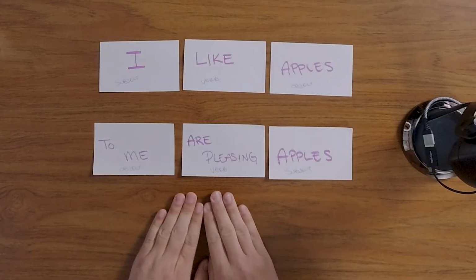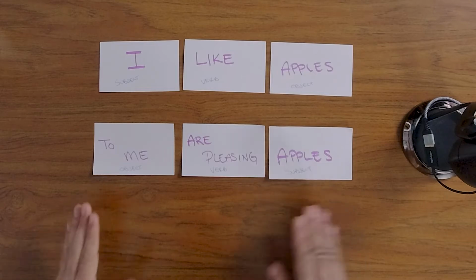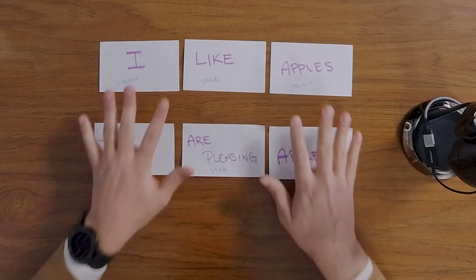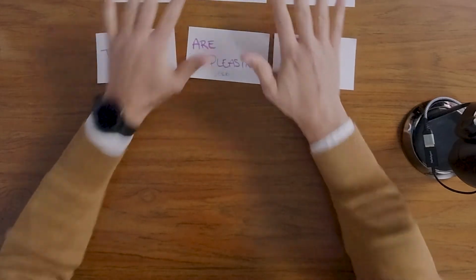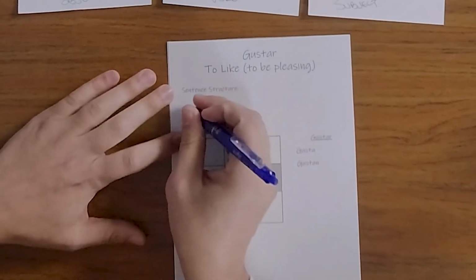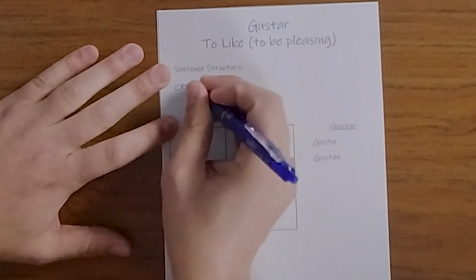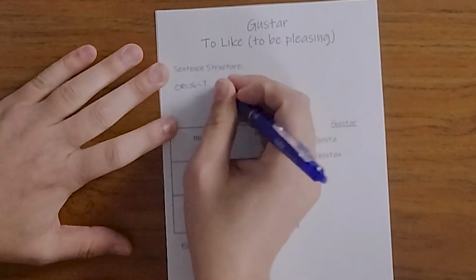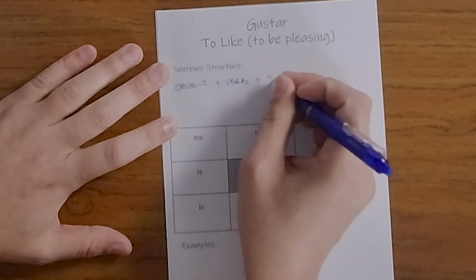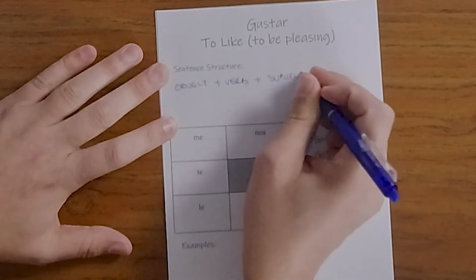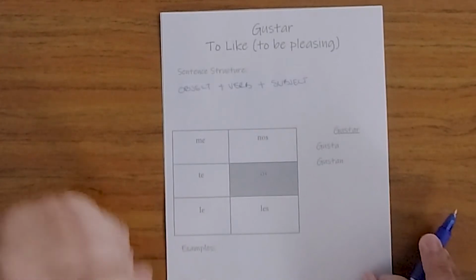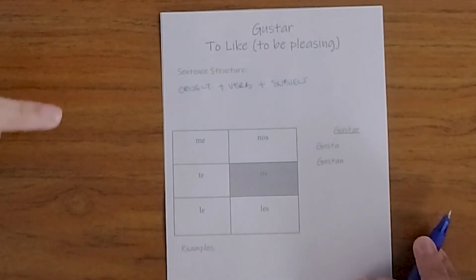So if we have it structured like this, we're going to have the object, and then the verb, and then the subject. So then, when we come back here, we can remember that. So we have object, verb, subject. That's what we need to remember here.